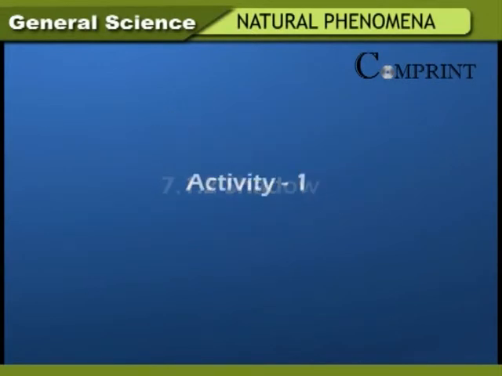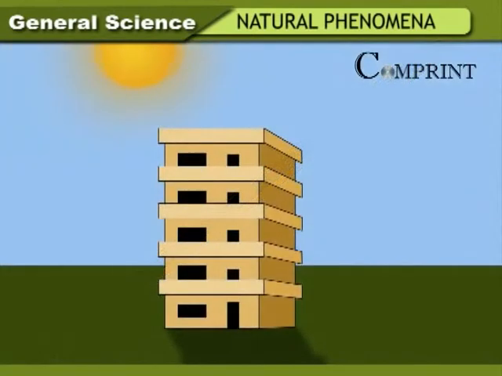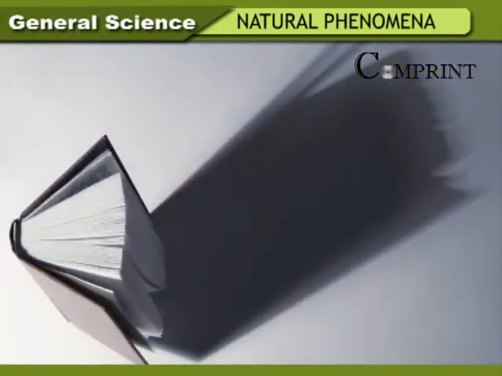Shadow. Activity. Take a pen, pencil, rubber, book or any such thing and hold it in front of sunlight at a certain height. Its shape is formed on the ground like a black spot. This is called its shadow. Sometimes objects can be traced using their shadows. Shadows are formed when any object is placed in the path of light transmission. Shadows are black in color, irrespective of the original color of the objects.